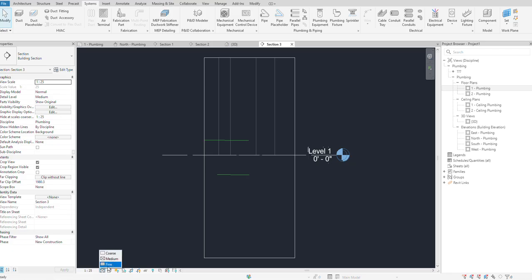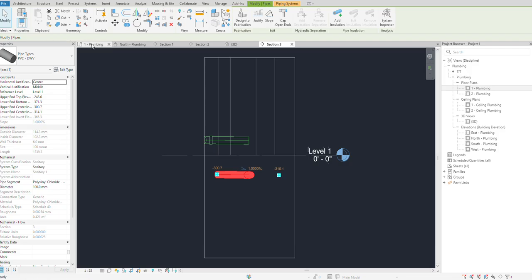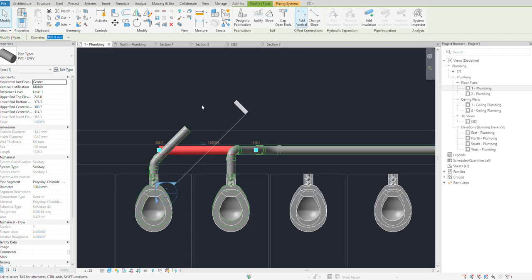Good. We want to have it connected to this one, right? Yes. We will just see which is which. Yes, we want this to be aligned to this one, but in a downward way. Look at this one.